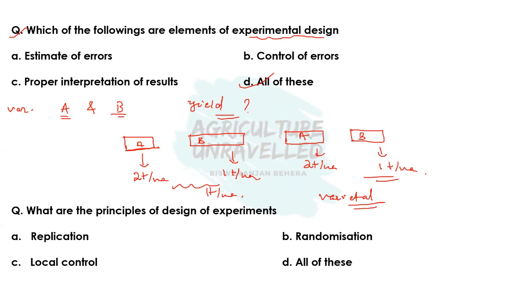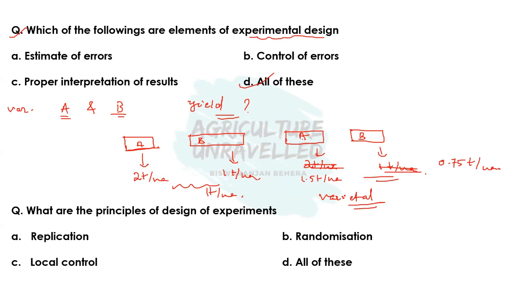Okay, but if, for example, here variety A is giving 1.5 ton per hectare and here variety B is giving 0.75 ton per hectare. Okay, for example. So here it is the same field, we are also growing the same variety, the climate is also the same, then why is the difference there? That is not known to us.